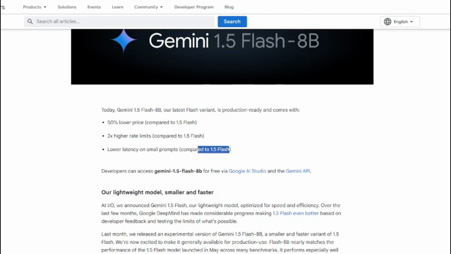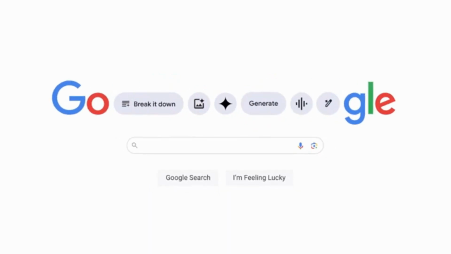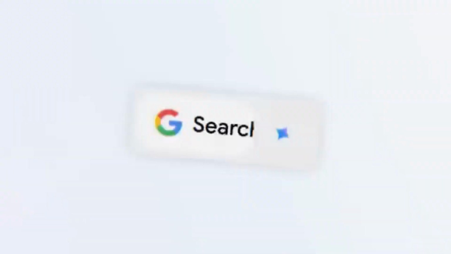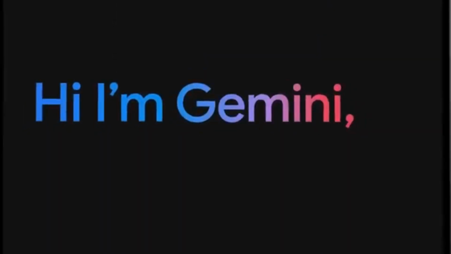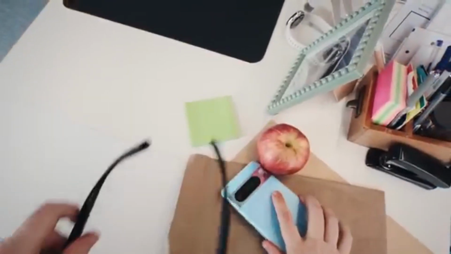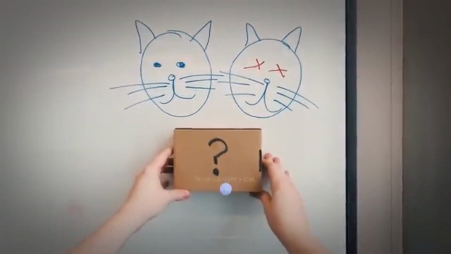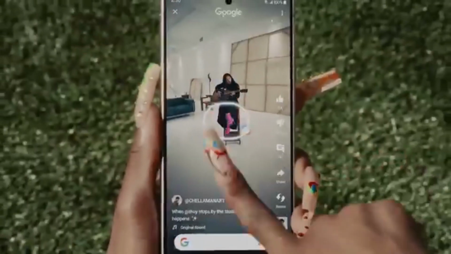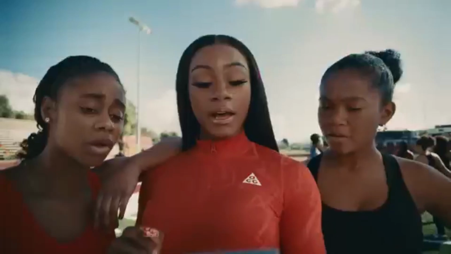Which basically means you will get more and more performance, but at a lower price and higher rate limits. This particular model is optimized for speed and efficiency, and it will enable more intuitive and conversational queries, leading to faster and more accurate results. This enhancement will save users time and help businesses optimize their content for a more natural search experience.